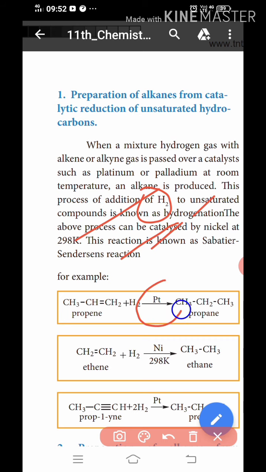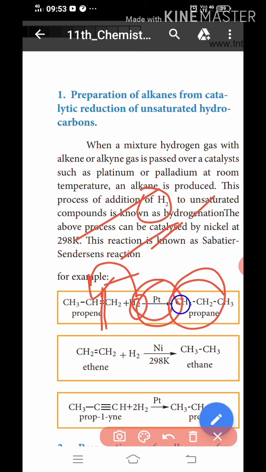The first example: propene to propane, with a platinum catalyst. CH3-CH=CH2 plus hydrogen. The hydrogen is added to propene, the double bond breaks and single bonds form, giving CH3-CH2-CH3, propane. The reactant has a double bond and the product has single bonds.